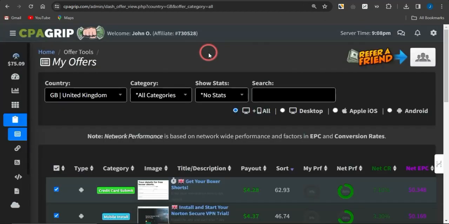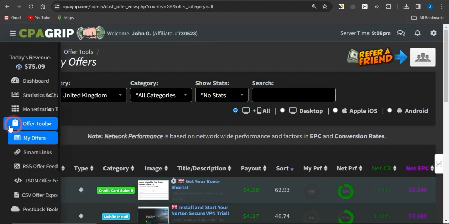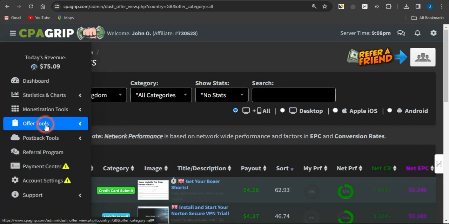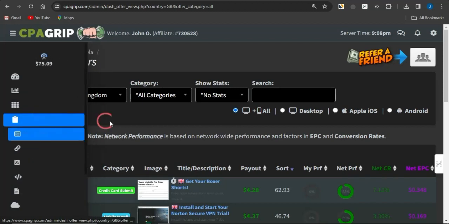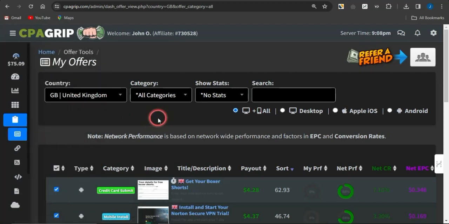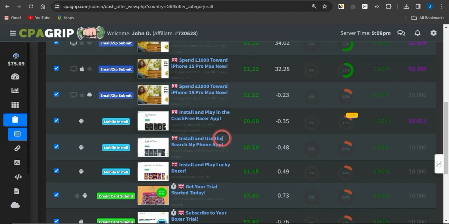So now guys, once you're logged into your account, you should be brought to a page that will look similar to this. If you're not brought to this page, you want to come onto the page by clicking on the offer tools option. Click on my offers, and you can then be brought to this page right here. You can filter your offers to any country of your choice, and then select any cool offer available to you.